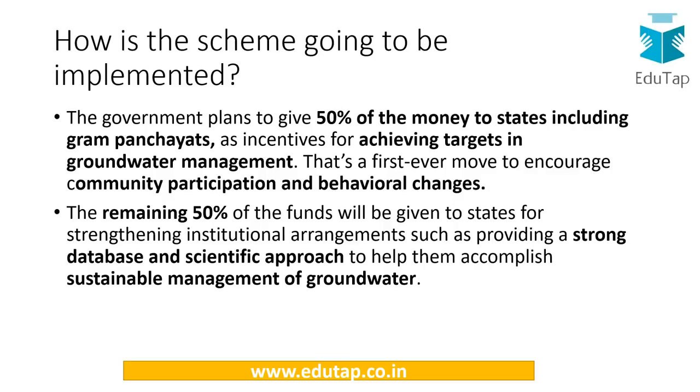Now here I've mentioned the implementation of the scheme. The government plans to give 50% of the money to the states, including Gram Panchayats, as incentives. This is important, that the government is planning to give money as incentive for achieving the targets in groundwater management. That is, the government wants the grassroots level to play an active role in the implementation of the scheme.